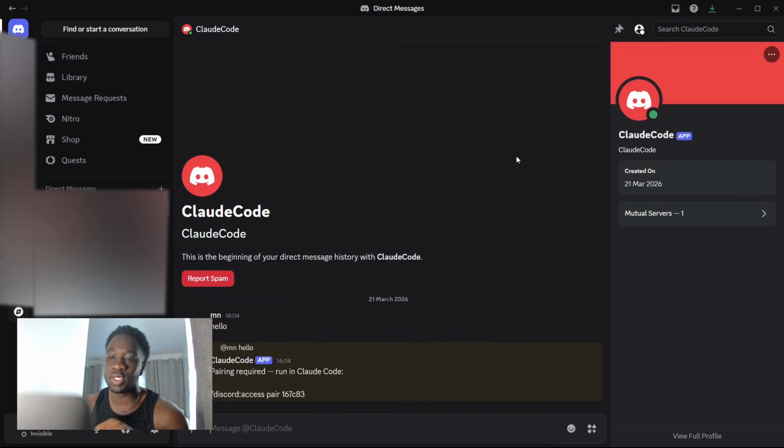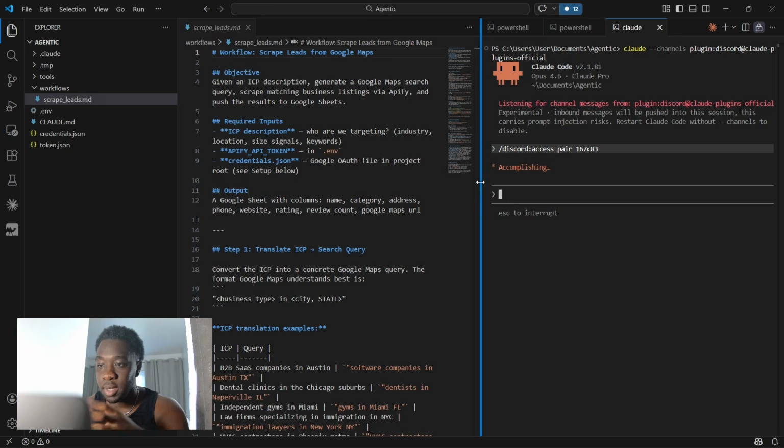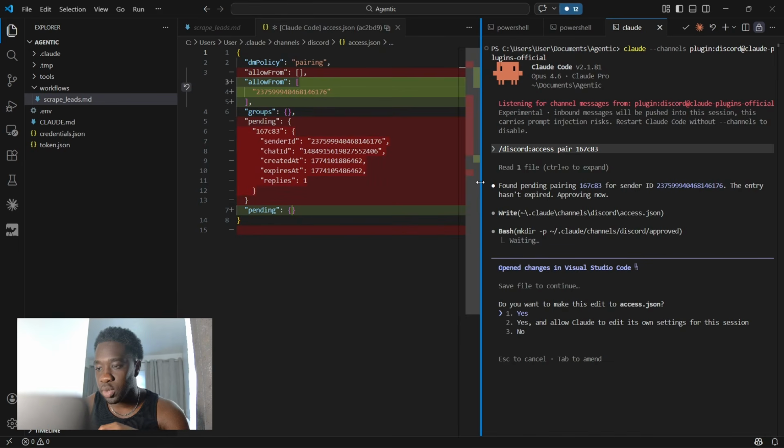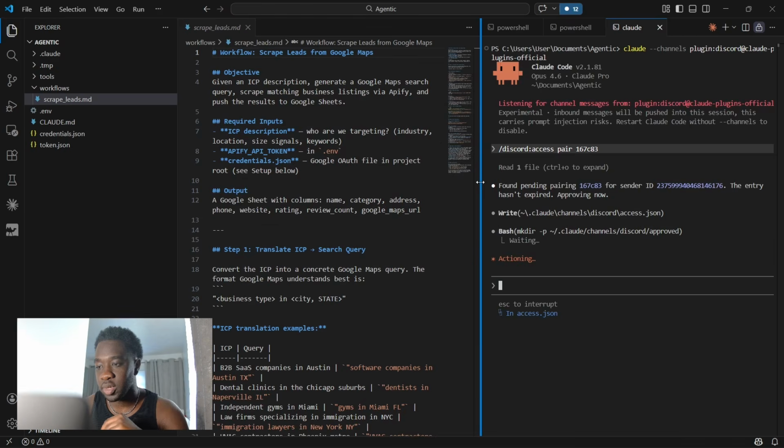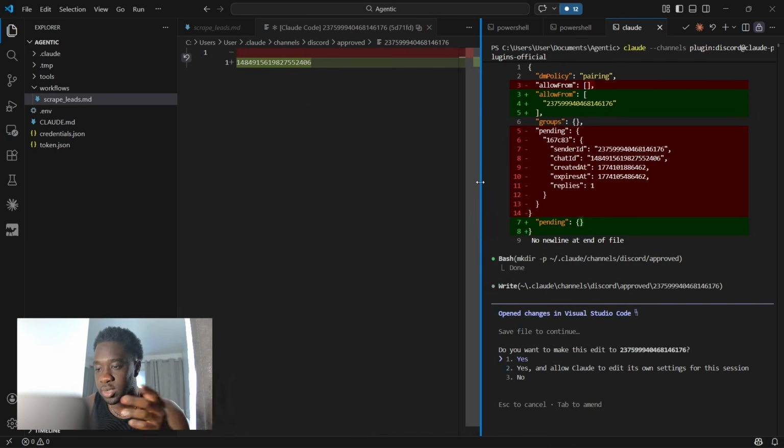It's going to push that message to Claude Code, and it's going to come back with a pairing code, and it's going to tell us, yo, run this command within Claude Code to pair your account. So we're going to copy this and then go back to VS Code and paste that back in. So back in VS Code, paste that in, hit enter, and then now it's going to pair our account together. Cool, it's going to ask us, do you want to make this edit to access.json? We're going to go yes. We're going to go yes one more time, and it's going to pair our account together. I'm going to go yes one more time, and there we go.